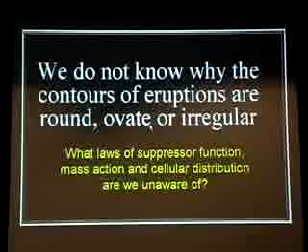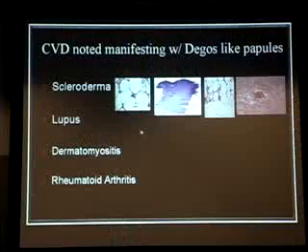Psoriasis tends to be irregularly contoured plaques, but as the one dermatologist in the audience would say, there's a guttate kind of psoriasis that is a teardrop shape. We don't really know. Who knows? Maybe if we had that one piece, we could start to unravel the ball of mystery of Degos. I mean, why is that? Collagen vascular disease and Degos.